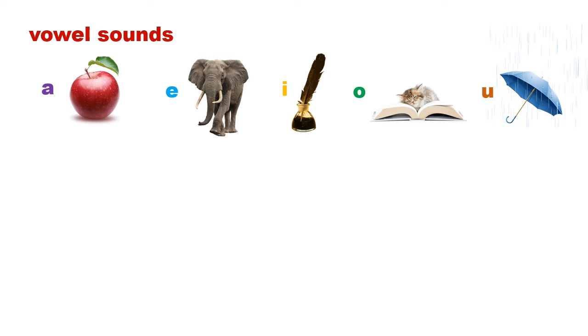A, E, O, A. One more time. A, E, O, A. And the article an is used before these sounds.